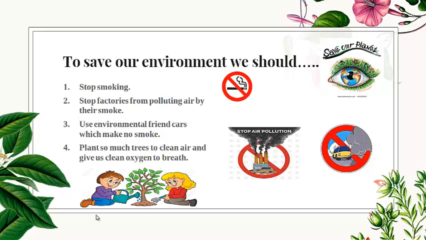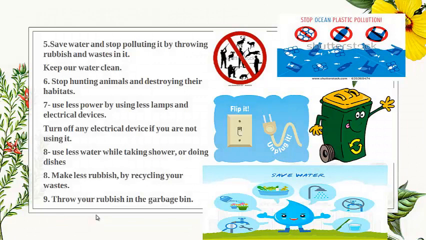Plant so many trees to clean the air and give us clean oxygen to breathe. Number 5, save water and stop polluting it by throwing rubbish and wasting it. Keep our water clean. Stop hunting animals and destroying their habitats. Use less power by using fewer lamps and electrical devices. Turn off any electrical device if you are not using it. If you are not using the electrical device, why are you turning it on? You are wasting electricity in this way. Use less water while taking a shower or doing dishes. Make less rubbish by recycling your waste and reusing it. Throw your rubbish in the garbage bin.